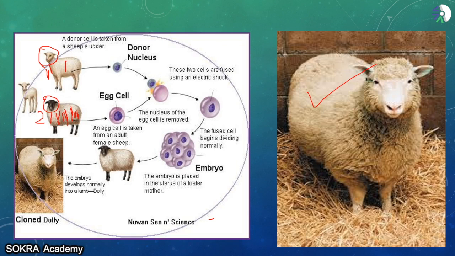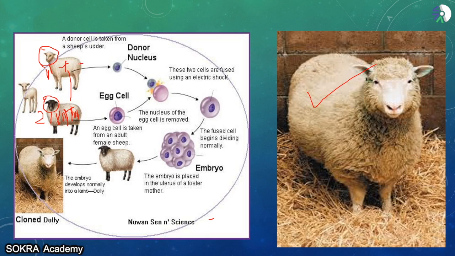Now what will happen if you take this sheep embryo and this sheep egg, and if we mix them together? What the scientists who made Dolly the sheep thought was that they wanted a sheep who has a white color body, that does not have black legs or a black face, but has a white body and produces a lot of fur. If we can produce such a sheep, it is going to be genetically engineered. So what they did,